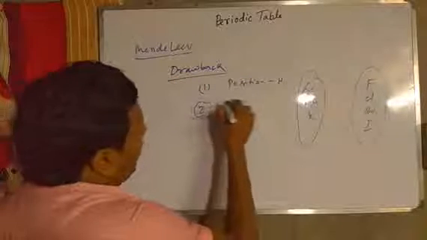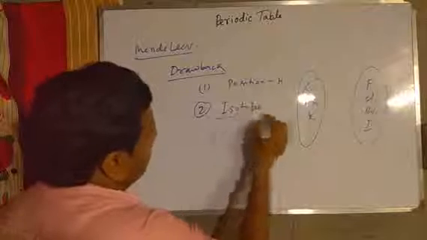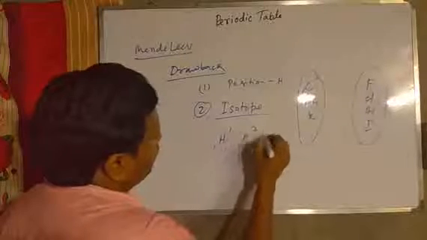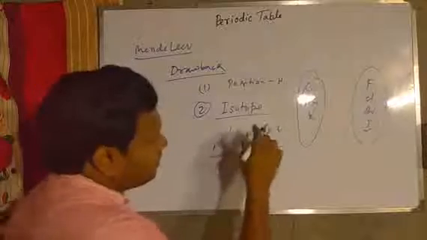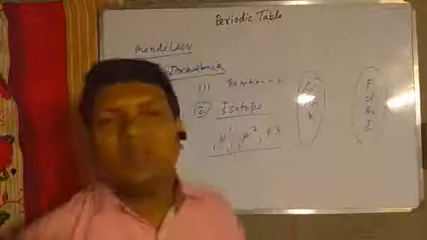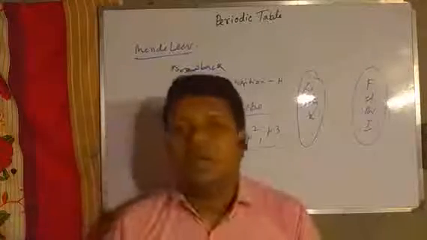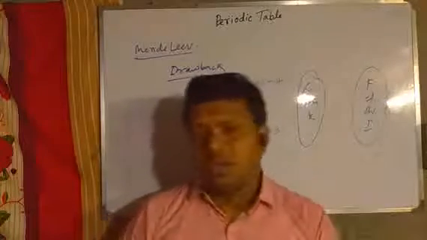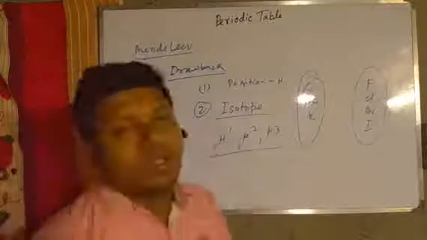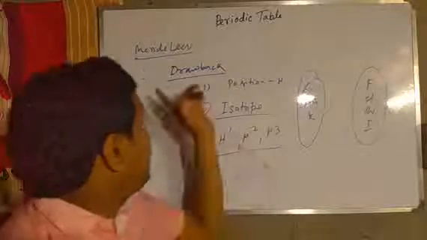Number 2, after the discovery of isotopes, say for example hydrogen 1H1, 1H2, 1H3, these three isotopes have different atomic mass, so their positions will be different. But in the periodic table the position of hydrogen is one, only one position. So the position of the isotopes cannot be explained by Mendeleev.